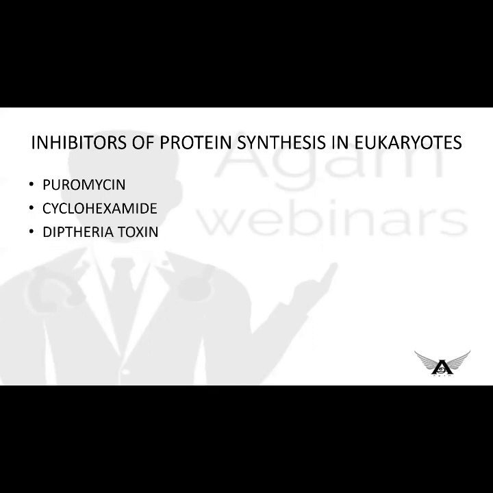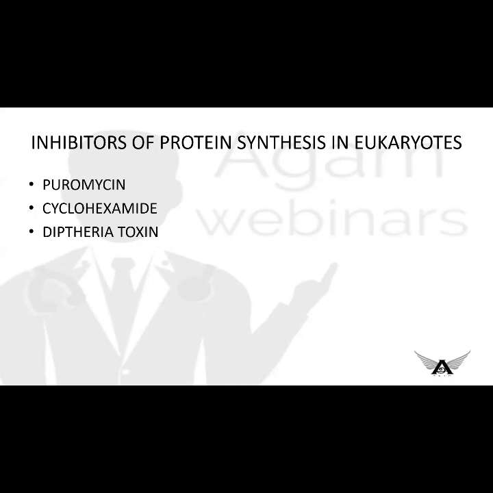And also we saw many inhibitors of transcription, such as rifampicin, actinomycin, and so on. They will also inhibit the translation process. So this is what translation is.